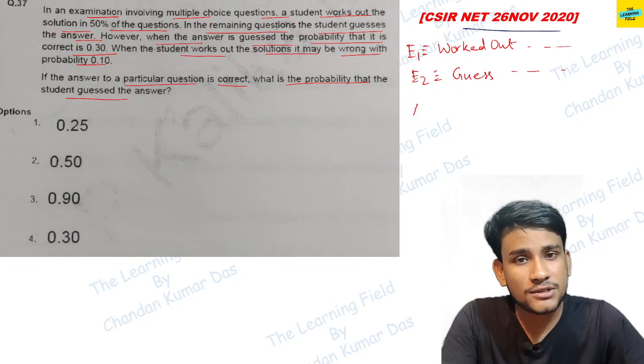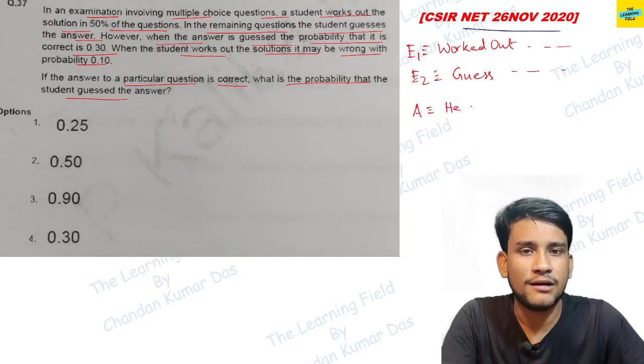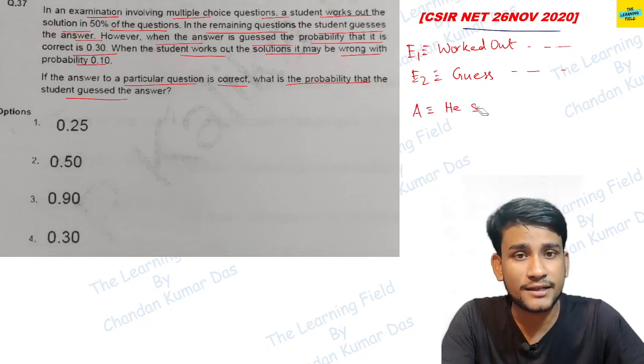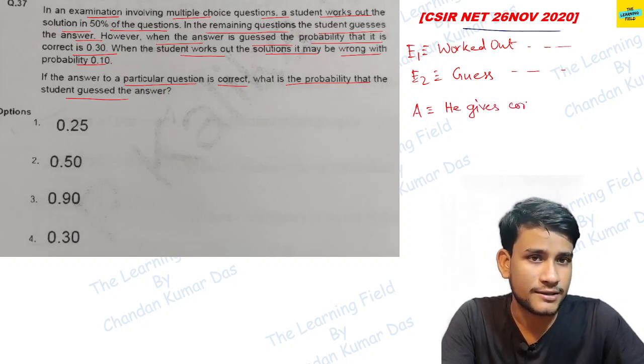Now the associated probability, what? He gives the correct answer.